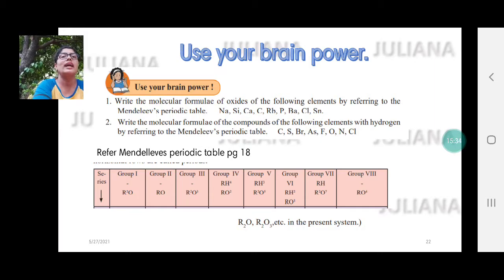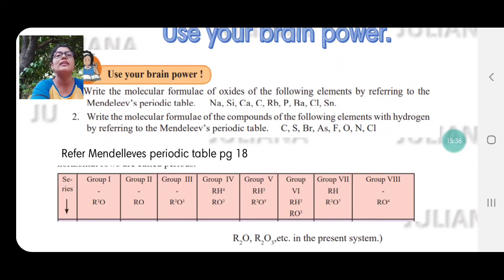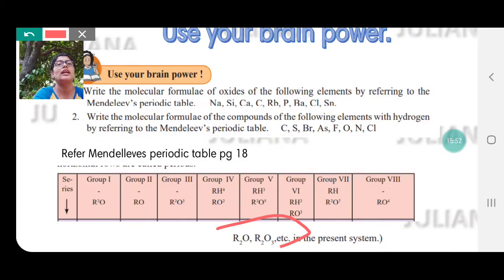Now, as I explained to you, group 1 forms R2O, group 2 forms RO with oxygen, group 3 forms R2O3. Remember to write R2O3 with the numbers written down, not on the top. This is the way we write R2O, R2O3, etc.